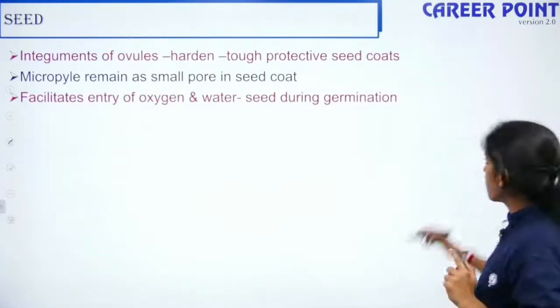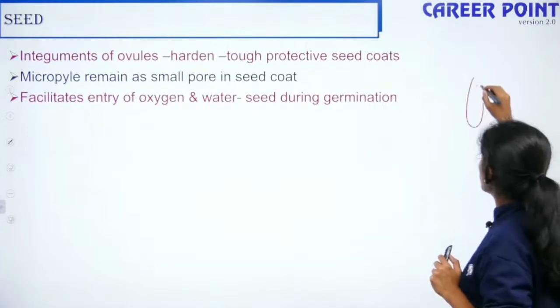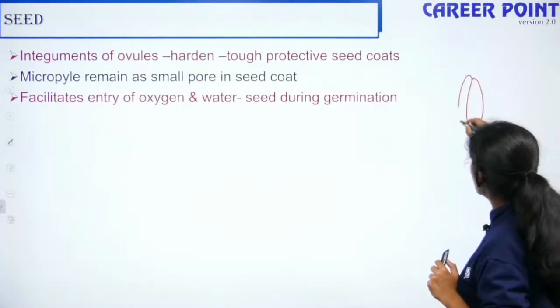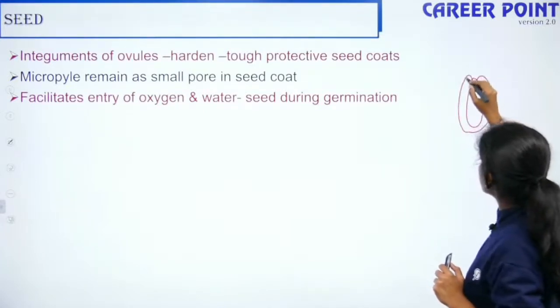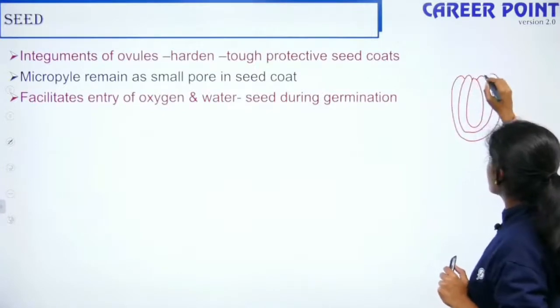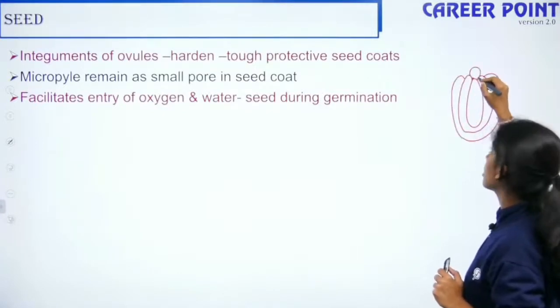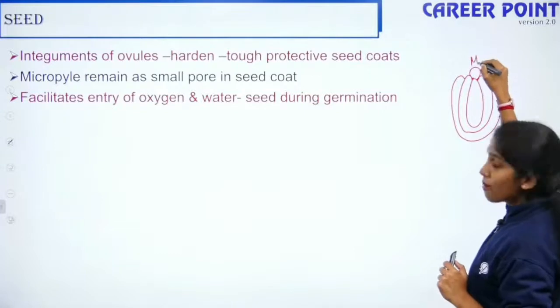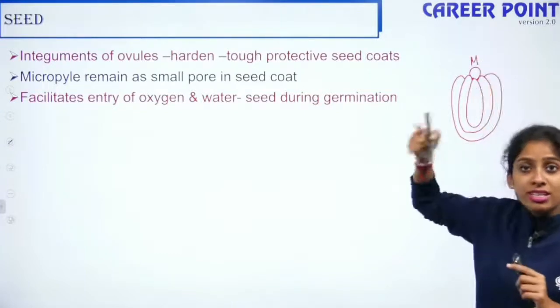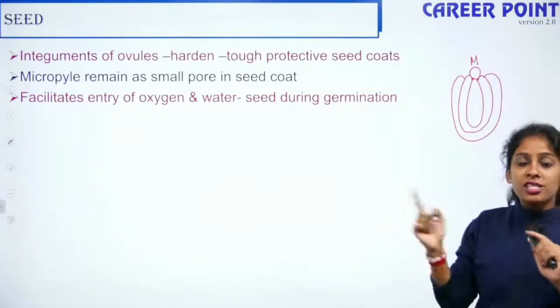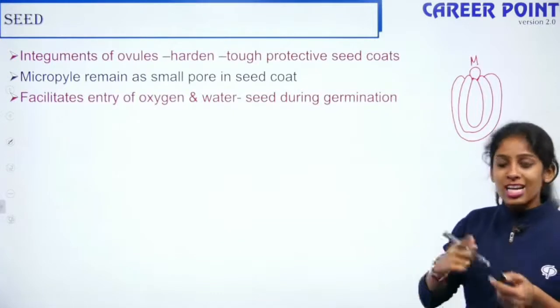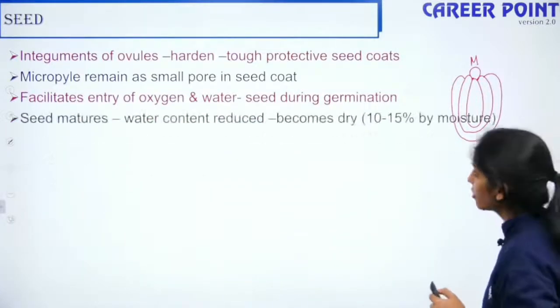So at the micropyle end, the ovule is not covered, right? So this is my ovule. I have the integuments, outer and inner integuments. This region is not covered. This is my micropyle region. This persists even in the seed formation because that is how the oxygen enters. That is how they facilitate the exchange of gases.